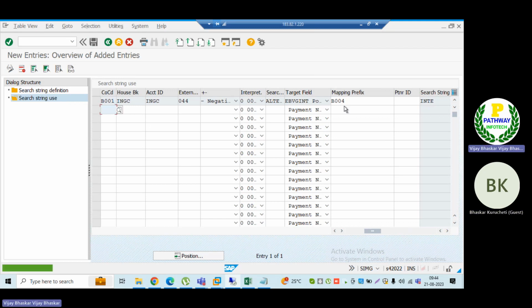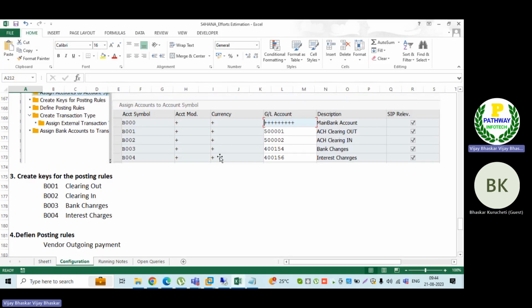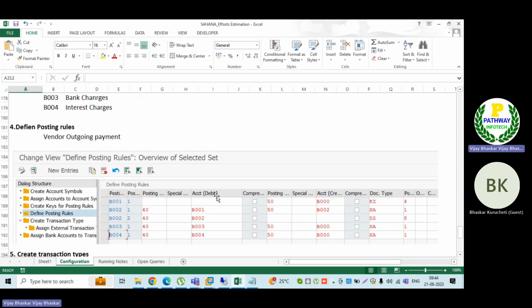The moment this string, this text, is identified in line number 88, the system will derive this posting rule. The posting rule consists of my main bank account as credit and my debit as this account. This is what the system is going to do.